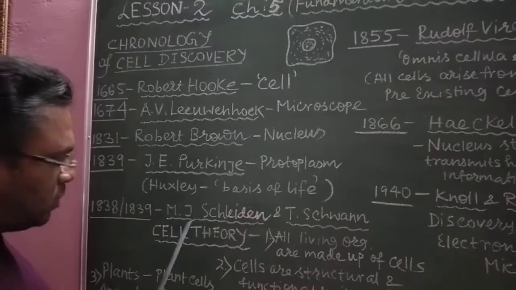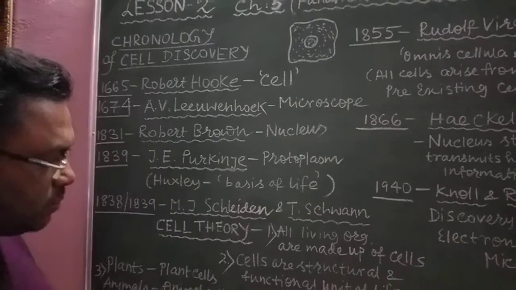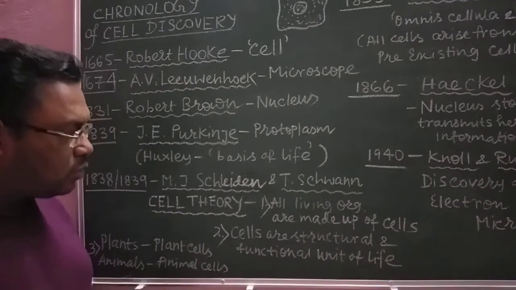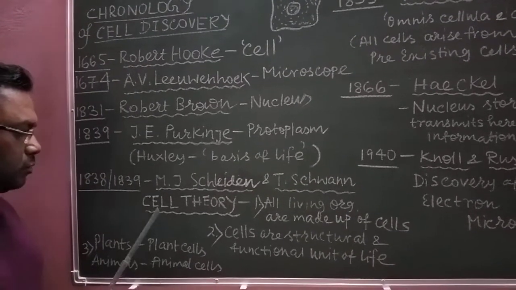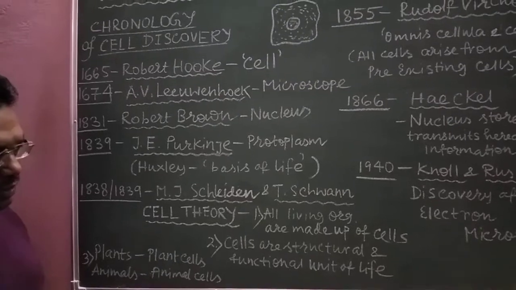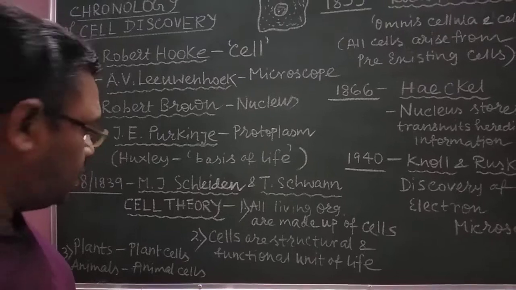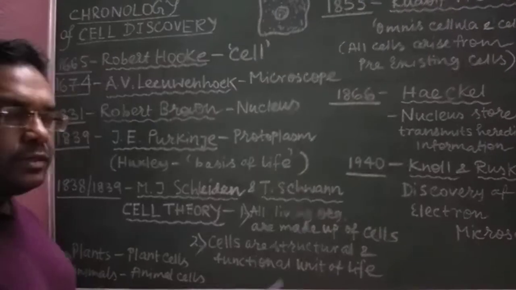M.J. Schleiden was a German botanist and T. Schwann was a German zoologist. Both of them observed different types of plant cells and animal cells and came to conclusions. These are the three main conclusions which founded the cell theory. All living organisms are made up of cells. Cells are the structural and functional unit of life.